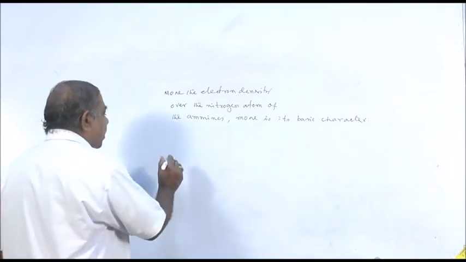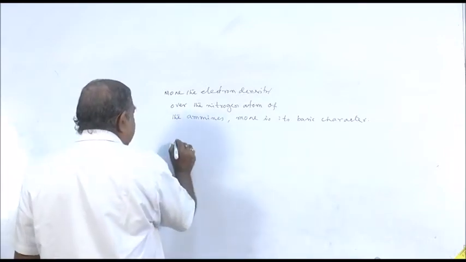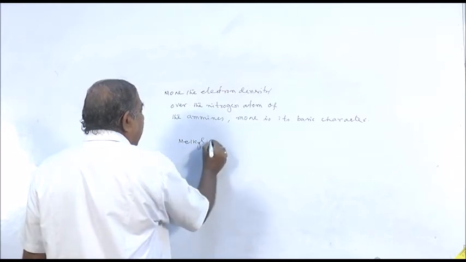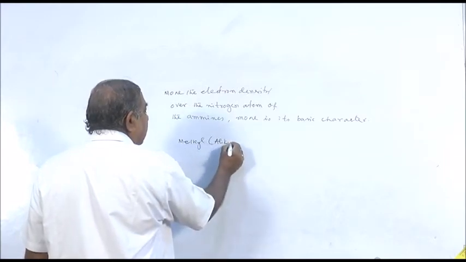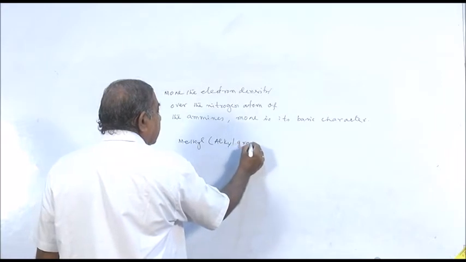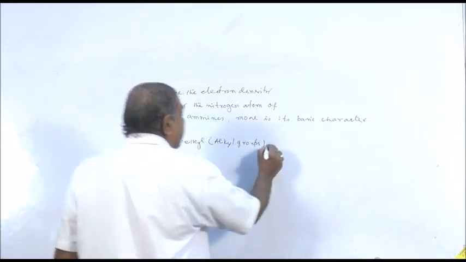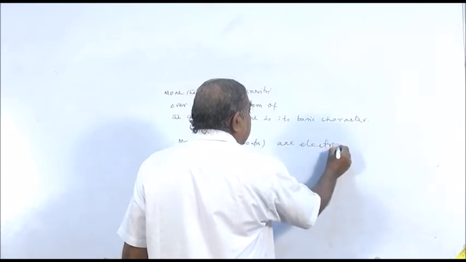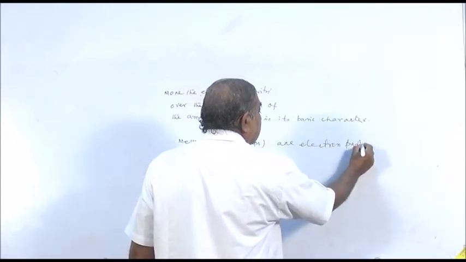You know from hyperconjugation that methyl groups, or alkyl groups in general, are electron pushing groups.